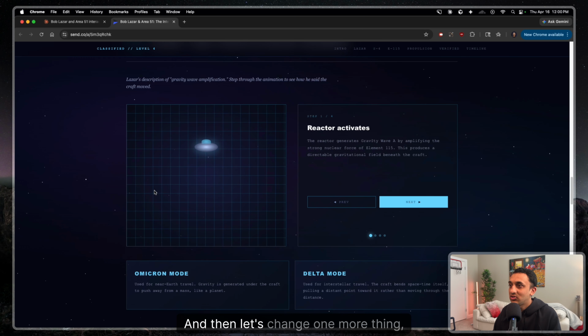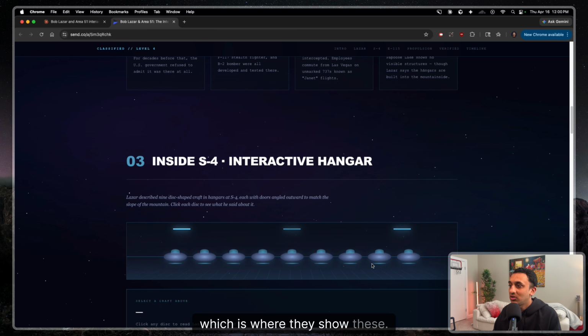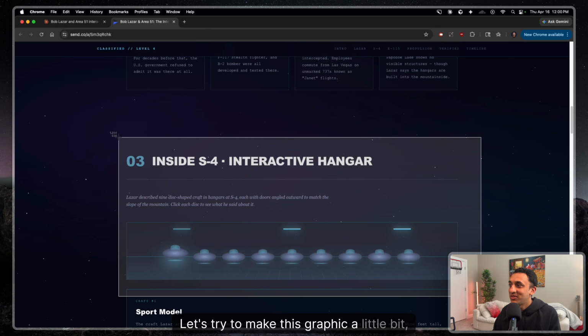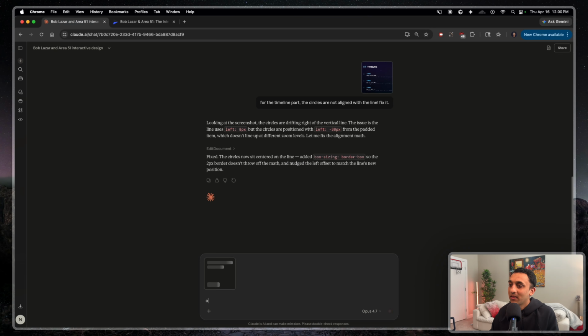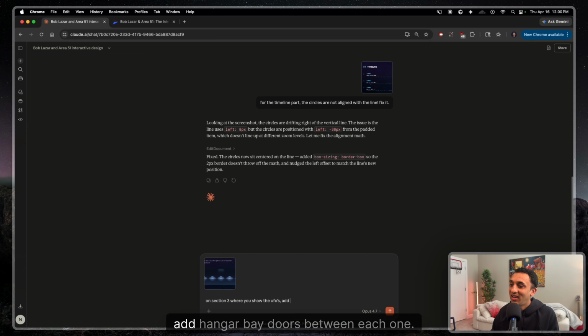And then let's change one more thing. I mean, this is just blowing my mind how good it is. Let's try to make this graphic a little bit more impressive. So let's say on section 3, where you show the UFOs, add hangar bay doors between each one. Let's see if it's able.